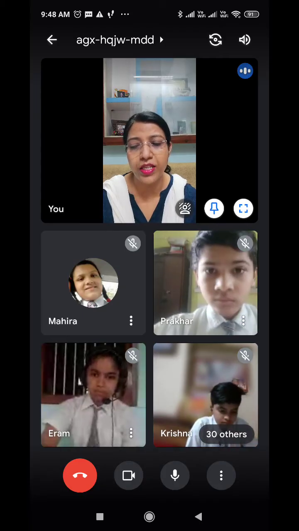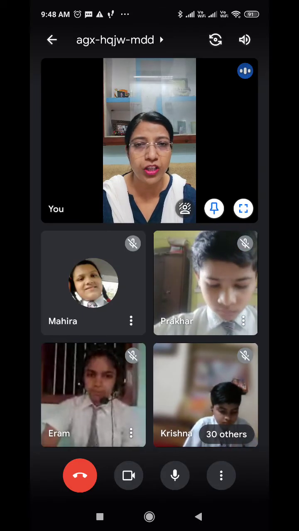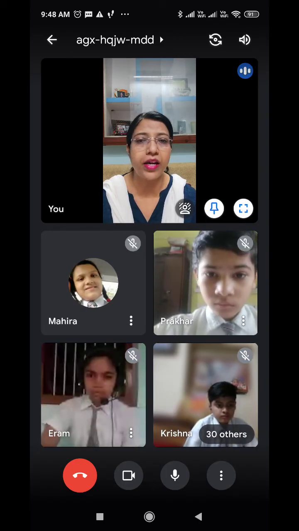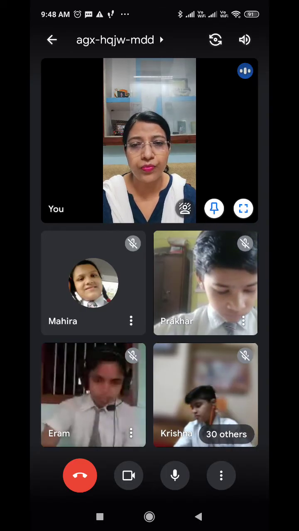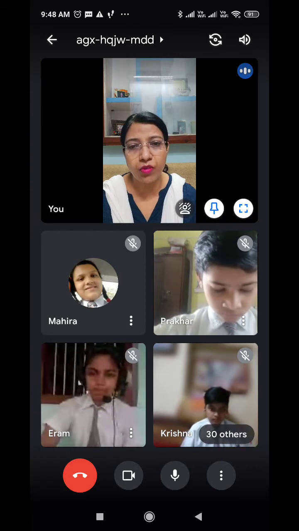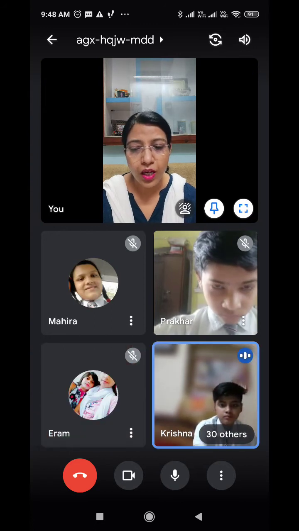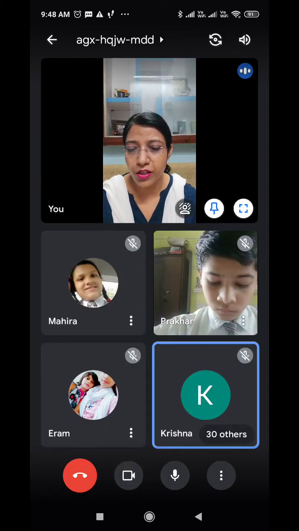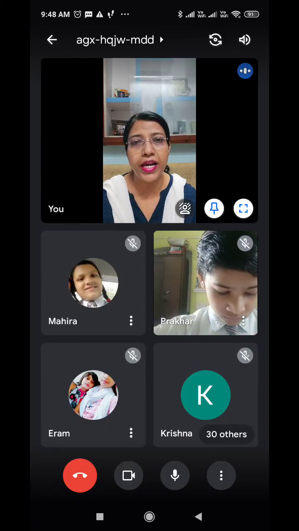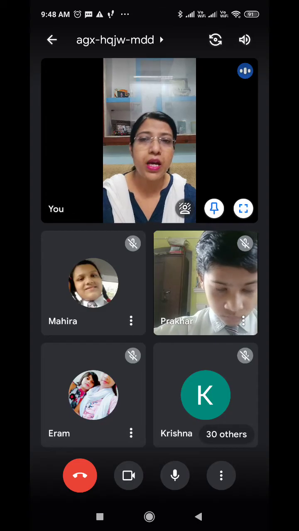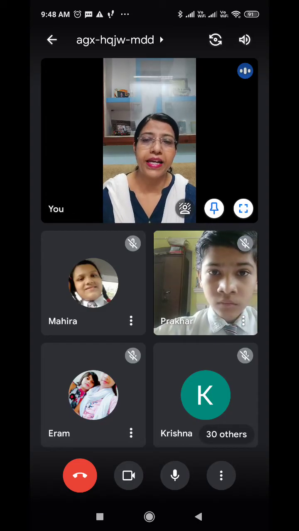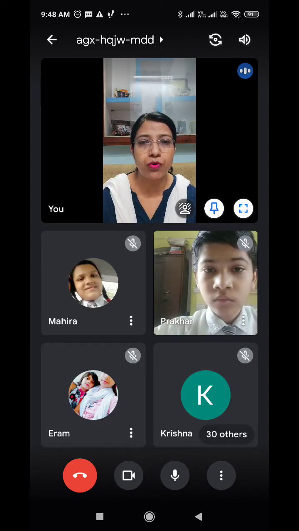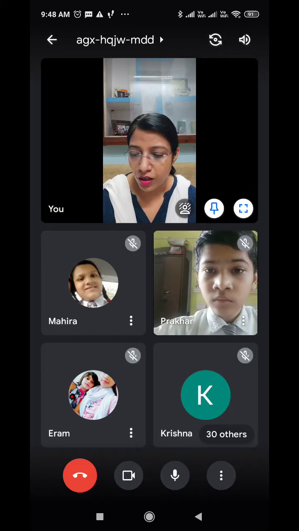Adverbs of frequency, they are also placed after the verb be. So if there is an auxiliary verb in a sentence, then it will be placed after that, and if there is no auxiliary verb, then it will be placed before other verbs, but that in simple sentences, not complex and compound sentences.